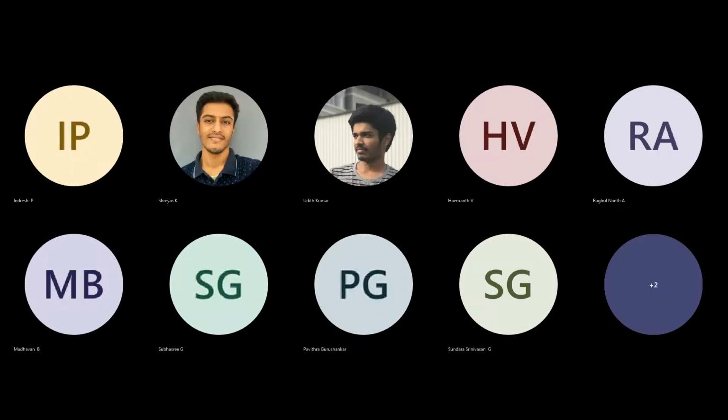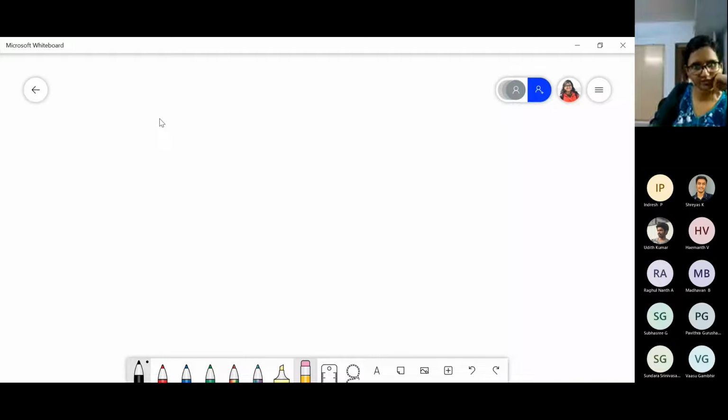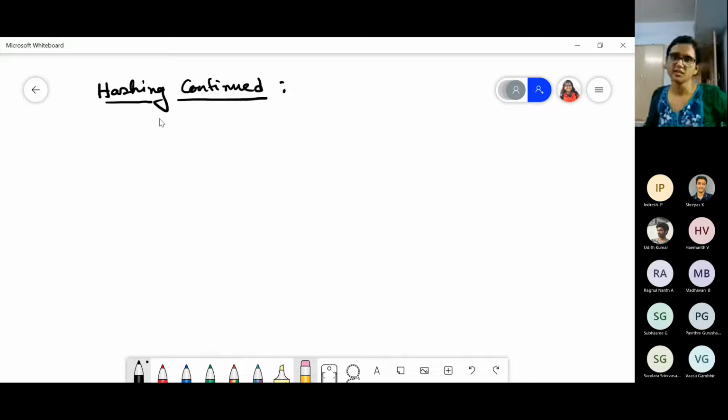Let me recall what we did with hashing. Okay, so it is hashing continued. In hashing, the main idea is we have to make the information storage and retrieval in order of 1, that is constant time, right? So that was the main idea.